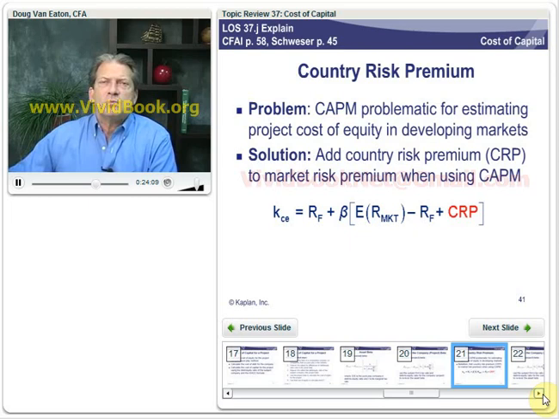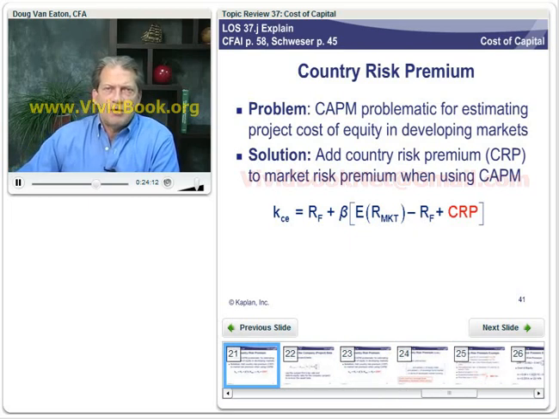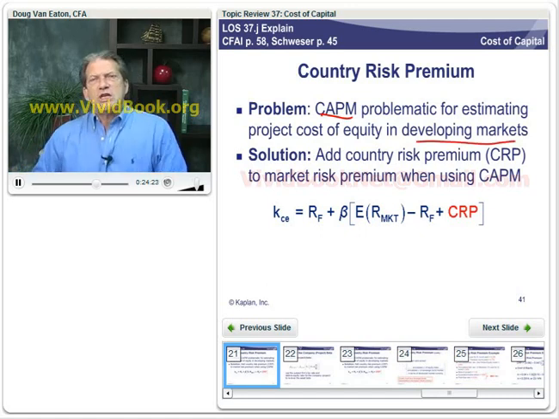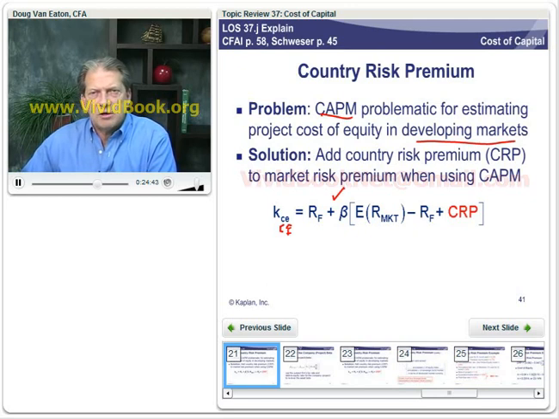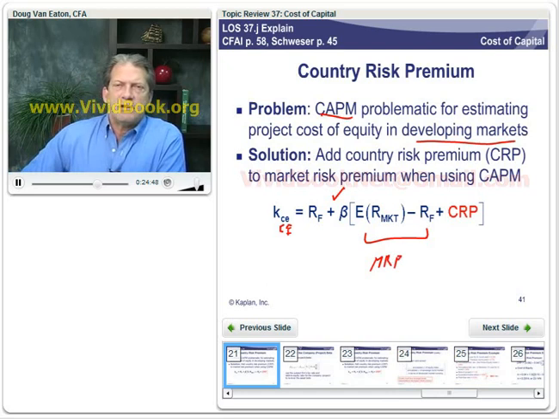Now, country risk premium. What's the problem we're trying to solve here? Well, the capital asset pricing model is problematic for estimating project cost of equity in developing markets. So we should add a country risk premium. So you see, when we used the capital asset pricing model before, and I guess this should be KCE, right? Required rate of return on common equity. Risk-free rate plus our measure of systematic risk beta times the market risk premium. Difference between the expected return on the market and the risk-free rate.